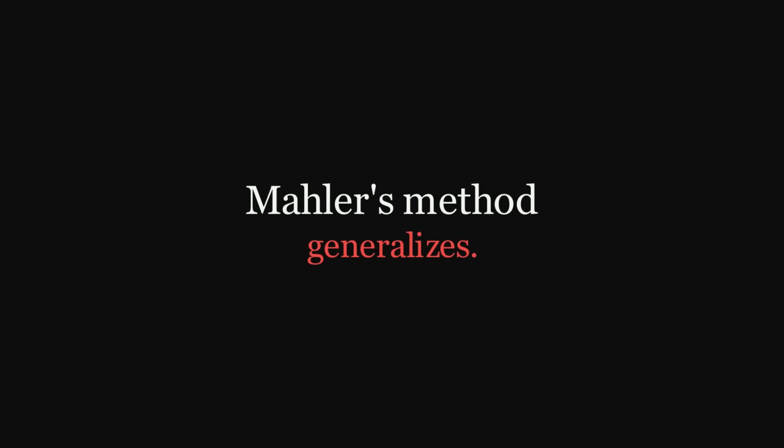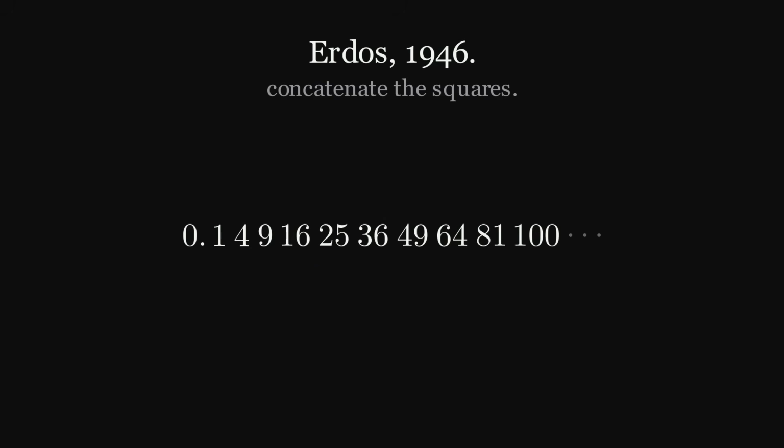In 1946, Paul Erdos showed that the number obtained by concatenating the squares, 0.149162536496481, is also normal in base 10. The construction is the same idea applied to a different growing sequence of integers.